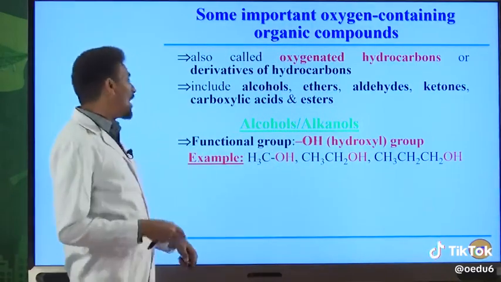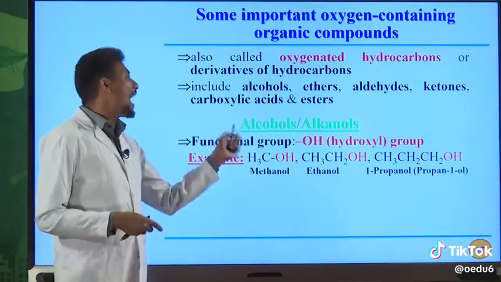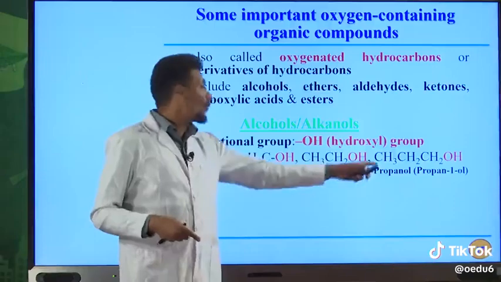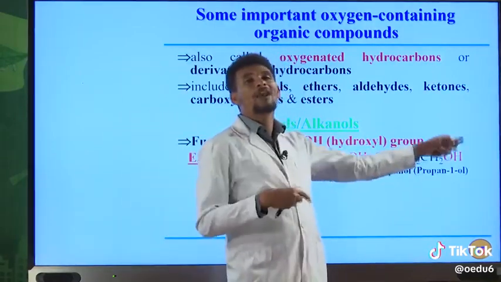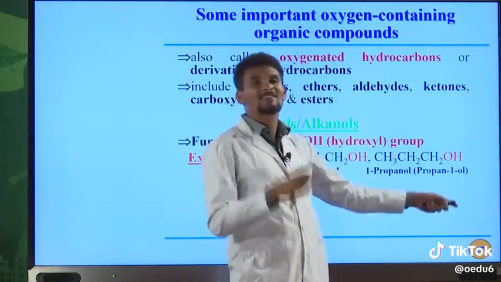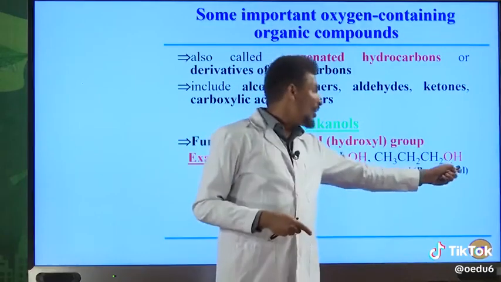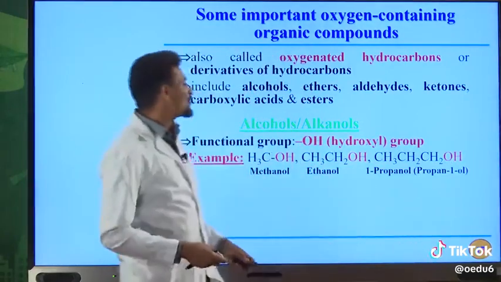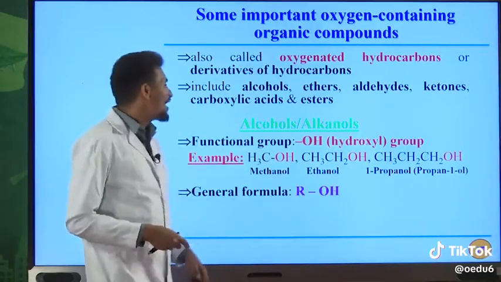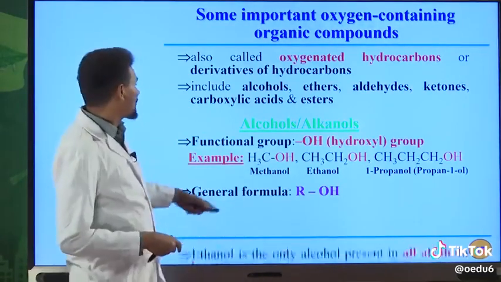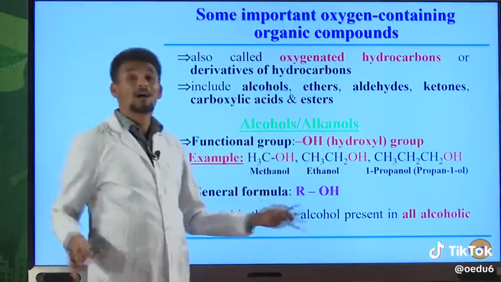Okay? So I'll tell you this one later. So these are some examples of alcohols: methanol, ethanol, 1-propanol, or you can also name it propan-1-ol. This one indicates the position of the OH group in this molecule. OL indicates the presence of the OH functional group. That is the functional group of alcohol. Therefore, these are examples of alcohols. The general formula for alcohol is ROH. This is for monohydric alcohol, okay?